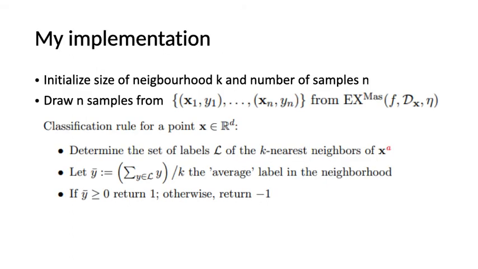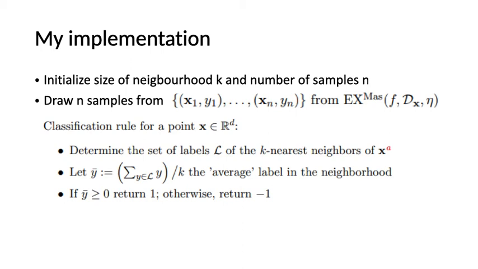Now let's talk about my implementation. I utilize KNN to learn half-spaces under Massart noise. I first initialize the size of the neighborhood K and the number of samples n, and I draw n samples from the corrupted distribution, and then I use the following classification rule to categorize the point.